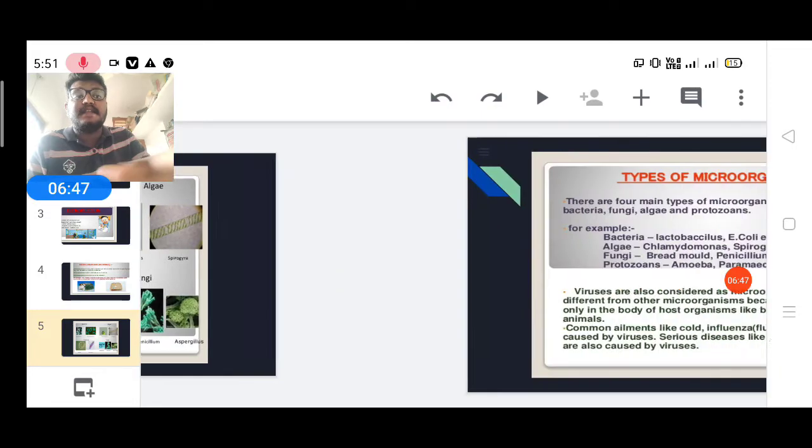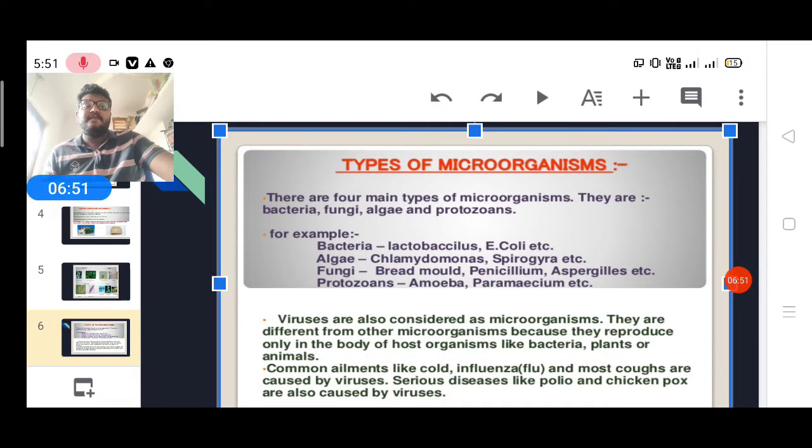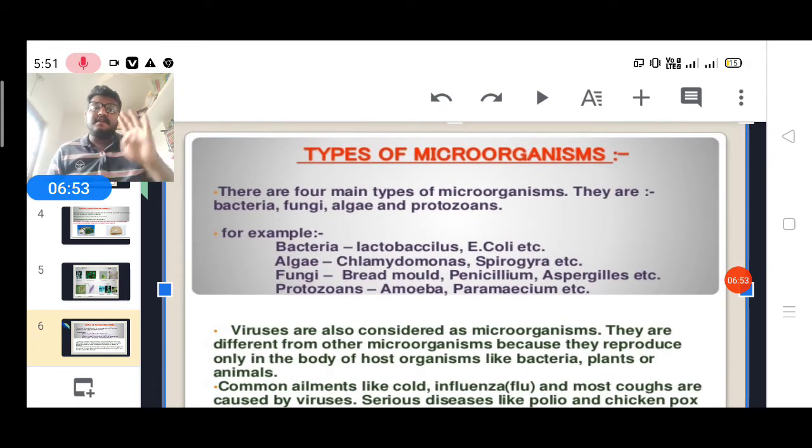Okay, how can they be classified? In these slides we'll discuss the types of microorganisms. There are mainly four types of microorganisms. They are bacteria, fungi, algae, and protozoa. Another one is there, that is called virus.